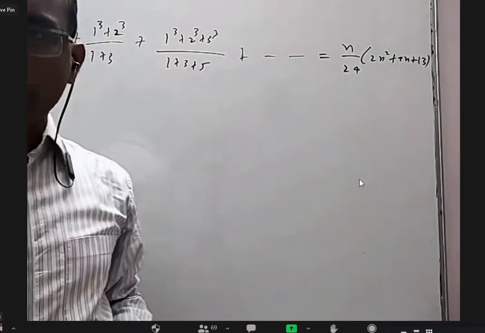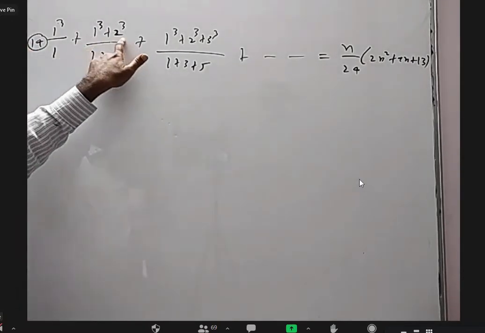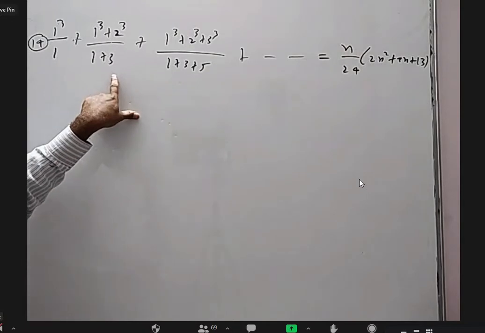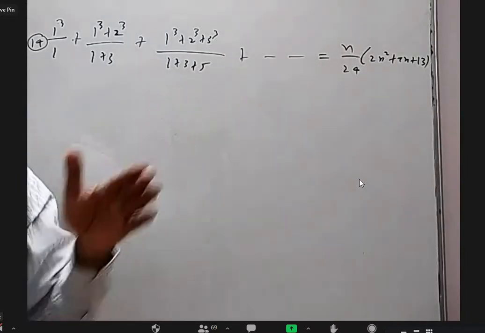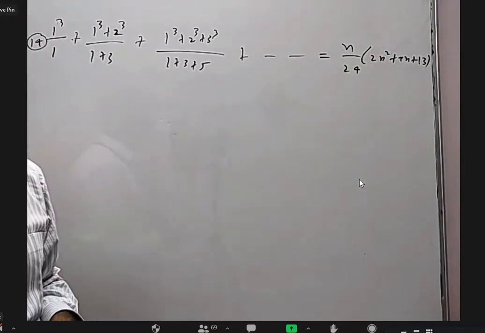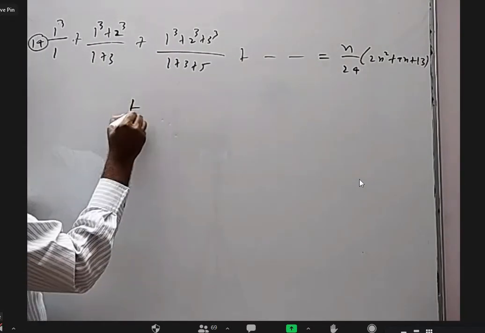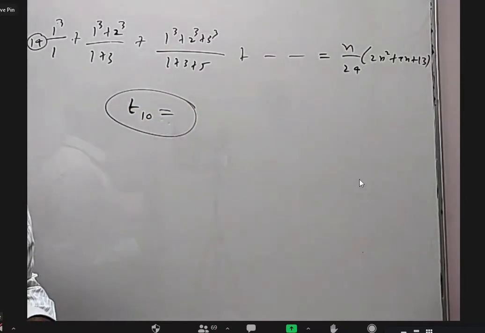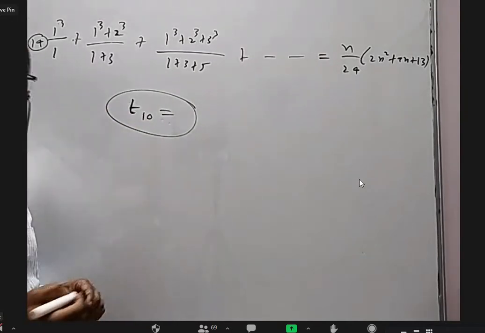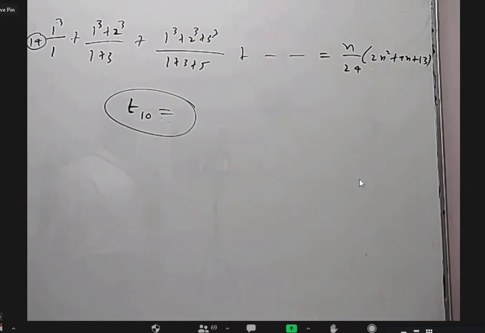Okay, first of all, the question is 1 cube by 1, 1 cube plus 2 cube by 1 plus 3, 1 cube plus 2 cube plus 3 cube by 1 plus 3 plus 5. You can see a pattern, right? Yes, sir. In the numerator we can observe the sum of the cubes of the first n natural numbers. In the denominator, the sum of first odd natural numbers. I want the value of the 10th term. Simplify and tell me the final number of the 10th term. Don't tell me any in-between explanation, just the final answer.